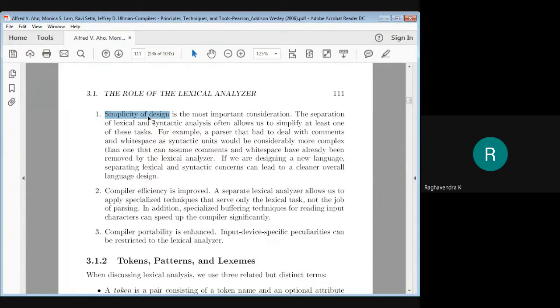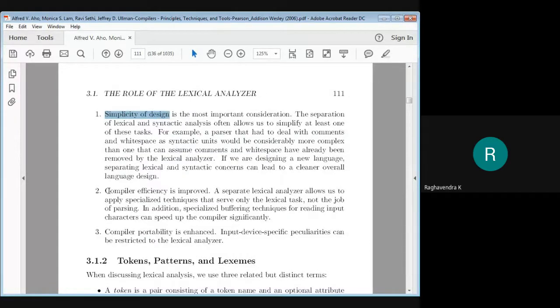With lexical analysis in hand, the parser does not have to worry about handling things like comments or white spaces, because these things are very hard to write using grammar. But using regular expressions, these things are very easy to specify. So one advantage of having lexical analysis is that whatever part is not required for the parser is handled by the lexical analyzer, so it reduces the burden of the parser. So it keeps the design very simple.